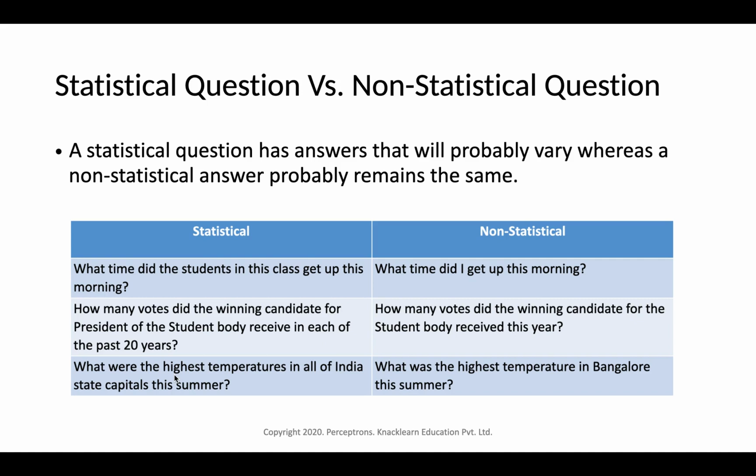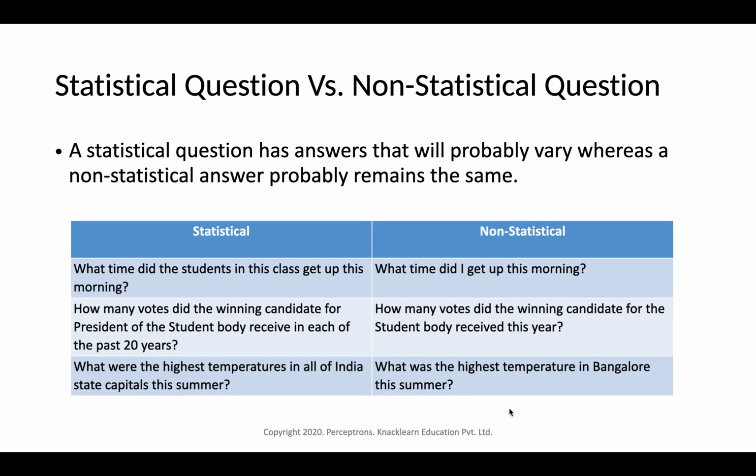The other one is, what were the highest temperatures in all of India's state capitals this summer? This is also a statistical question, because it is asking about the highest temperature in all of India's states. There will be multiple state capitals, so there will be multiple values or multiple answers here. So this is a statistical question.